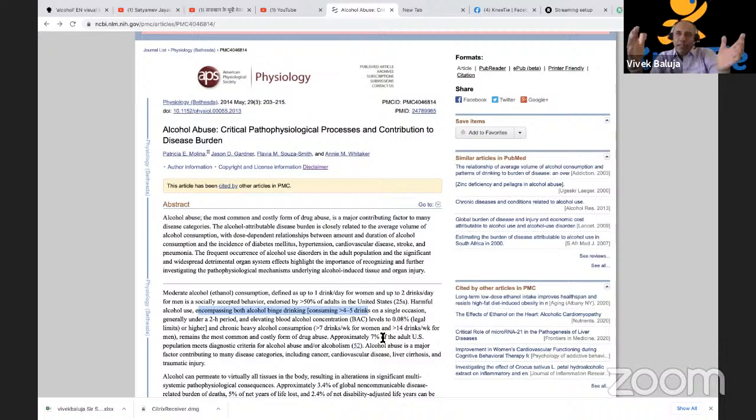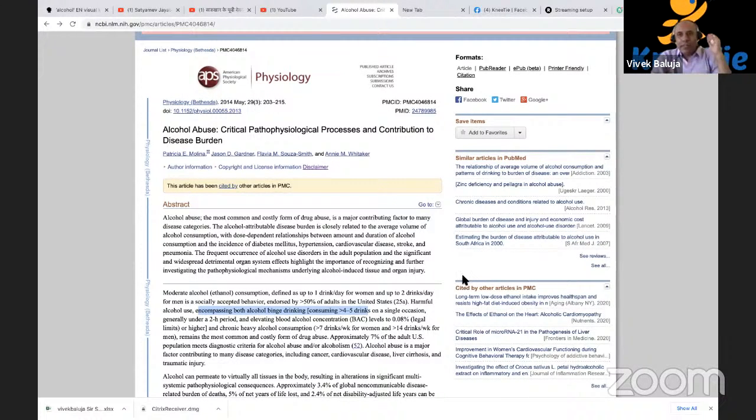Now, if you want to extrapolate that to stroke, it also has this J-shaped curve, which is 1 to 2 drinks per day as moderate, and then beyond 1 to 2 drinks per day is thought of as heavy drinking. So we have to be super careful as far as this is concerned, because now we're in 2020, and in 2020 there's no real endorsement of daily alcohol use that's actually given by anybody. There's 3 million people that die, but yes, diabetes is caused by this.